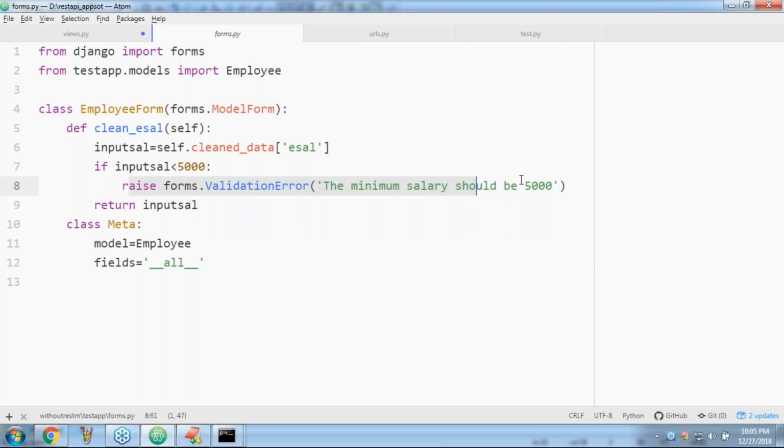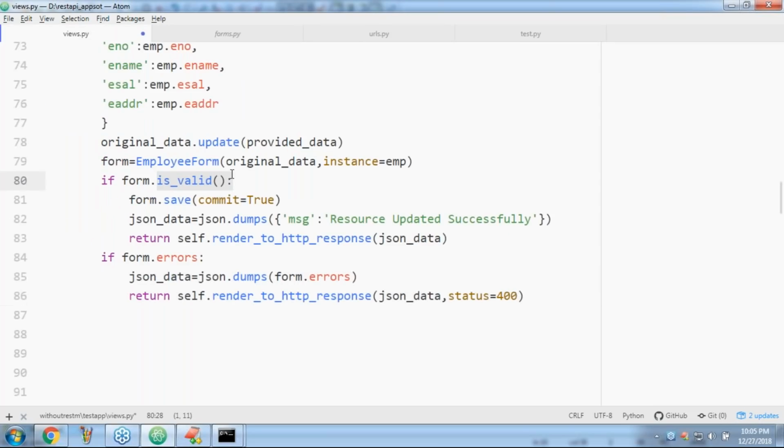This validation error won't be displayed to the end user. The is_valid method just returns false while performing validation. If it sees any exception, it simply returns false. If it returns true, save that. If it returns false, then send the error information.